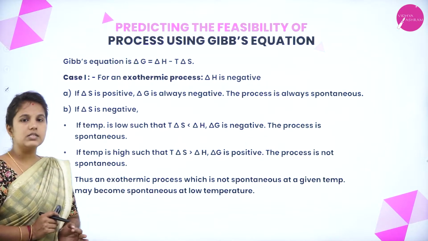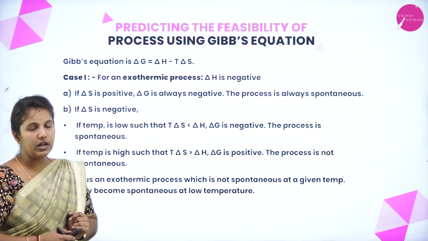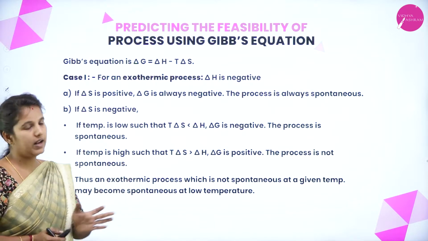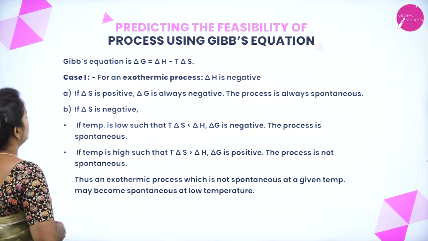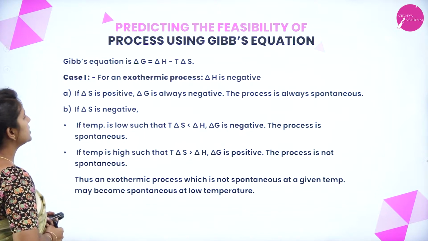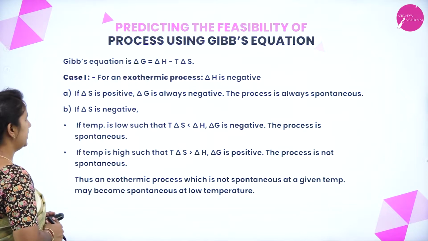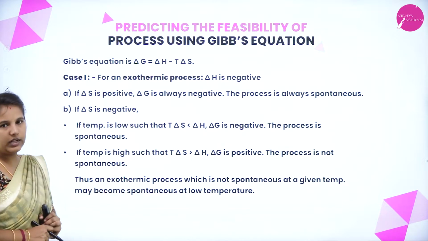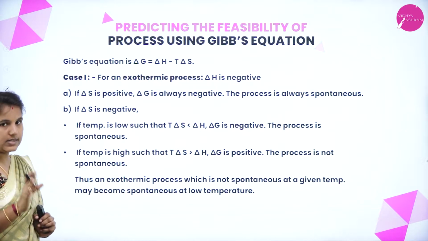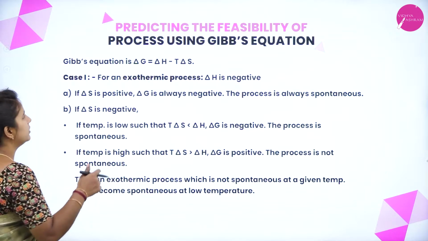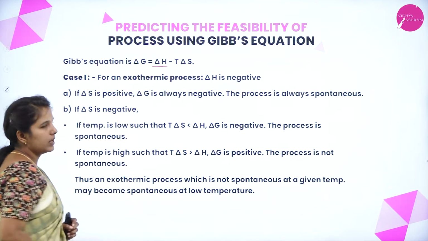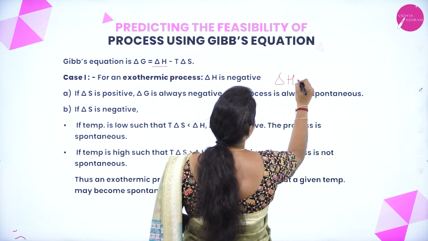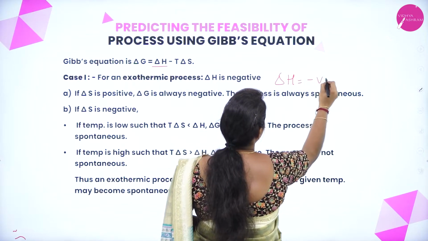Now we will understand how this Gibbs free energy is able to predict the feasibility of reactions. The Gibbs equation is delta G is equal to delta H minus T delta S. Case 1: I am taking the exothermic reaction. If I consider an exothermic reaction, we know that the delta H value becomes negative. So, if the reactions are exothermic, the delta H values become negative.